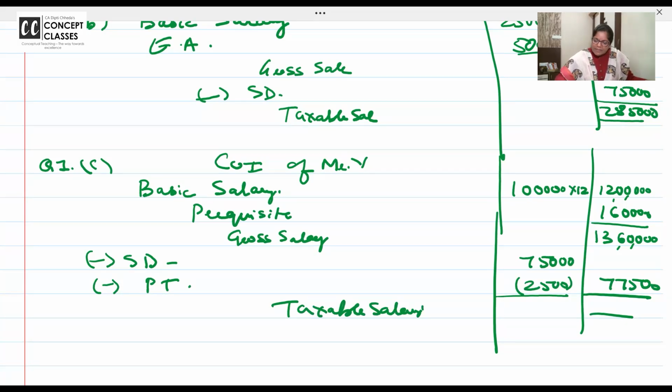Please write profession tax complete. Only Dipti ma'am is explaining, so she is allowed to write shortcut and she has cleared her exam in 99. आपको अभी करना है तो आप पूरा लिखो profession tax. And the taxable salary is 12,82,500.